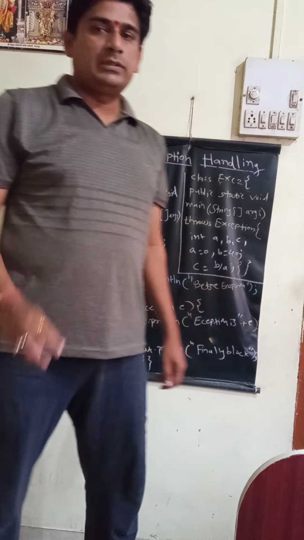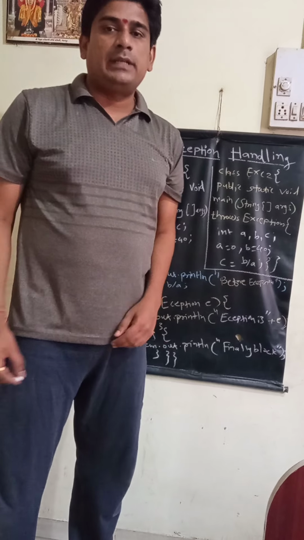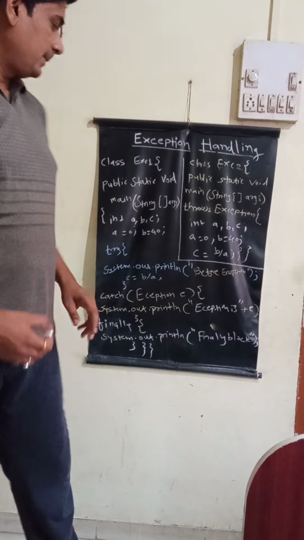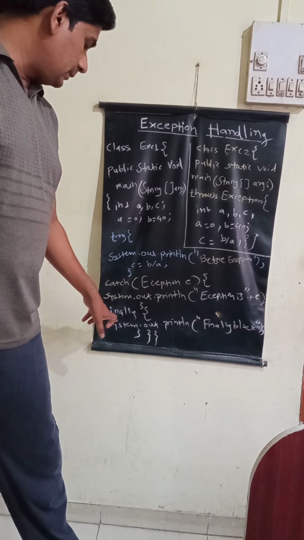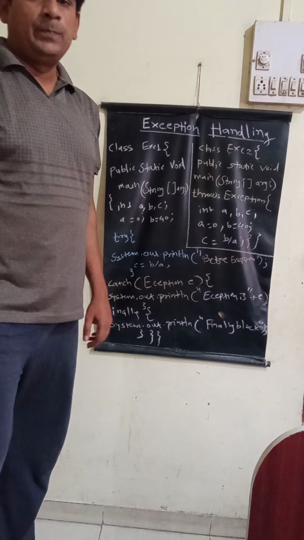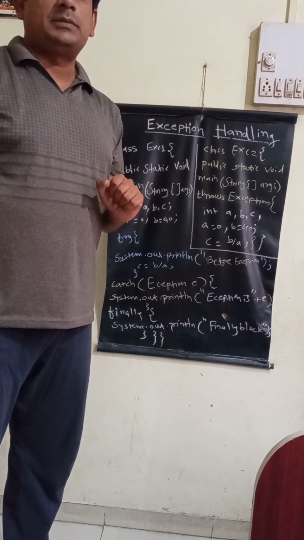Everybody. Today we are going to see exception handling in Java. For exception handling in Java, there are 5 keywords. Those are much important that we need to consider. The first keyword is try, second keyword is catch, third keyword is finally, fourth keyword is throws, and fifth keyword is throw. There are two ways basically with which we can handle the exception in Java.